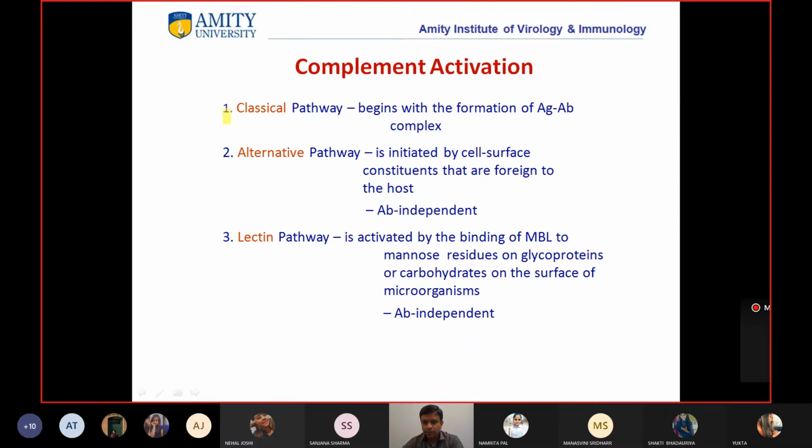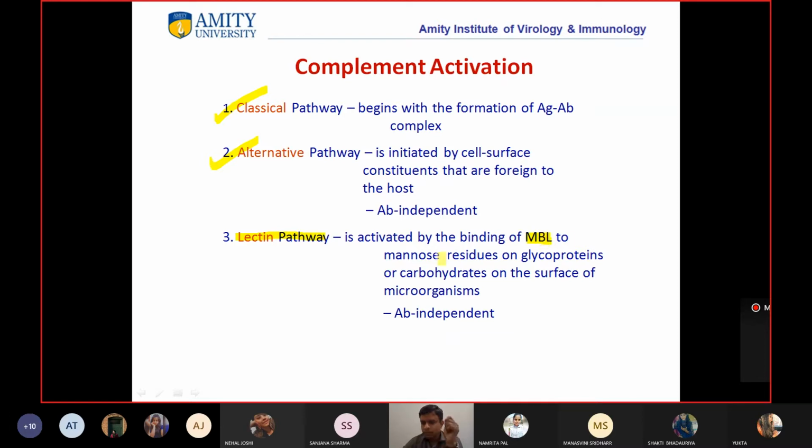Now we have already seen the classical pathway and the alternative pathway, and today we are going to talk about the lectin pathway. It is activated by the binding of MBL, so I'll talk about the MBL protein.